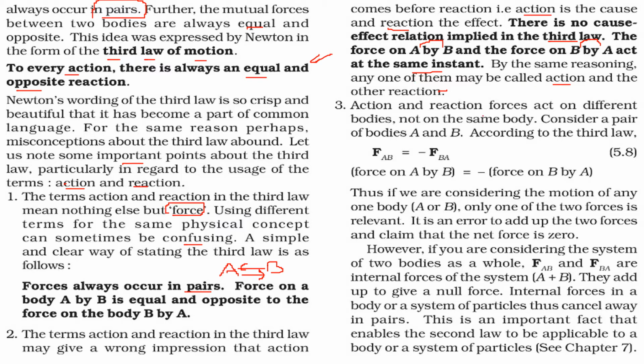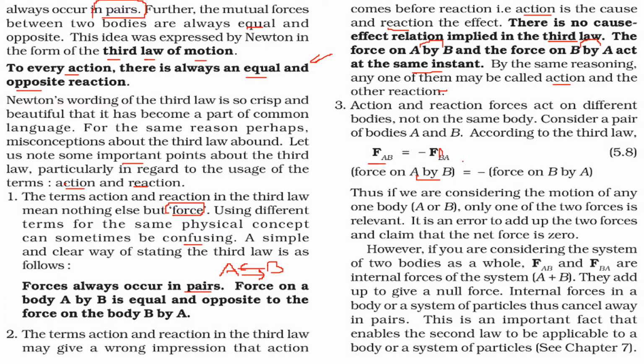So the action and reaction forces, that is FAB, force on A by B, and FBA, force on B by A, act on different bodies, not on the same body.